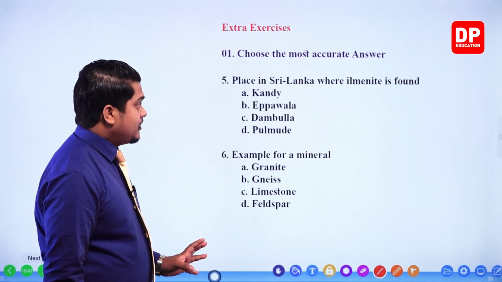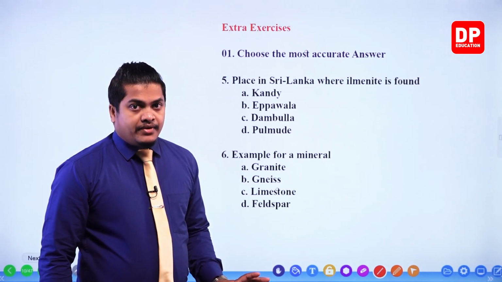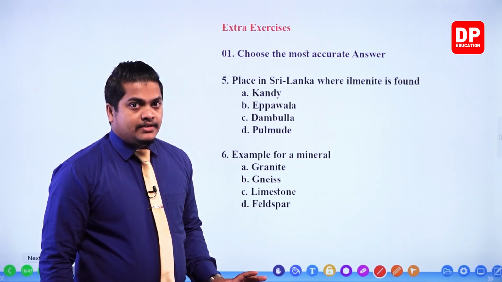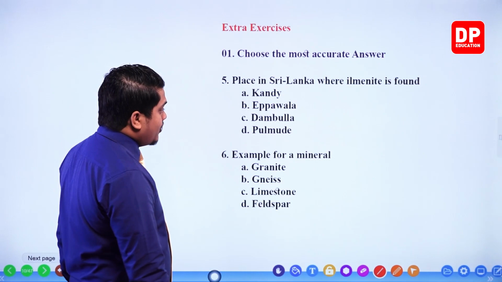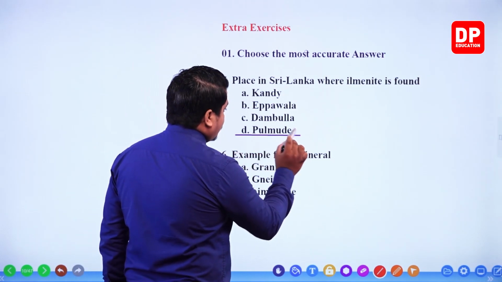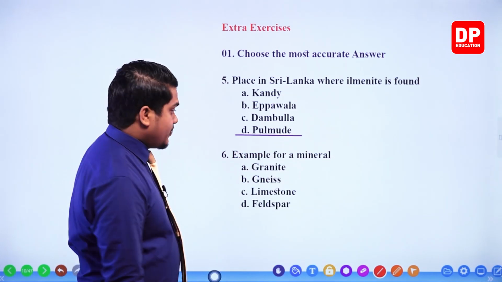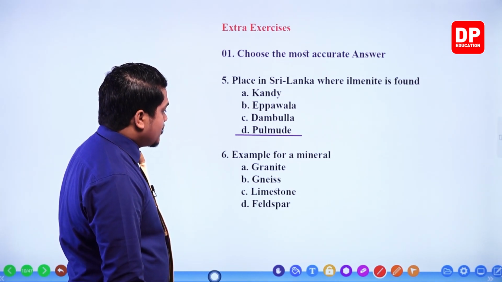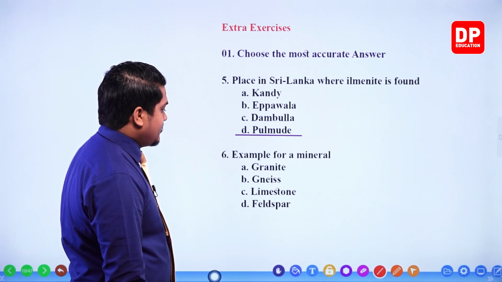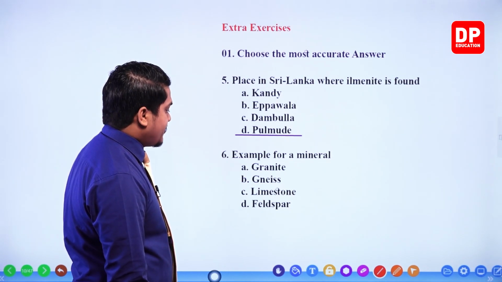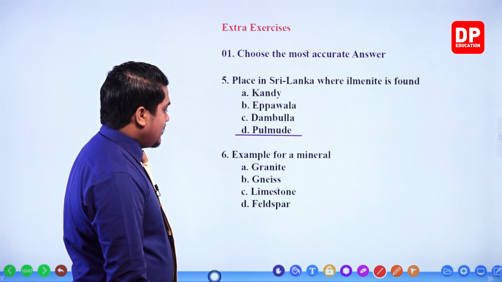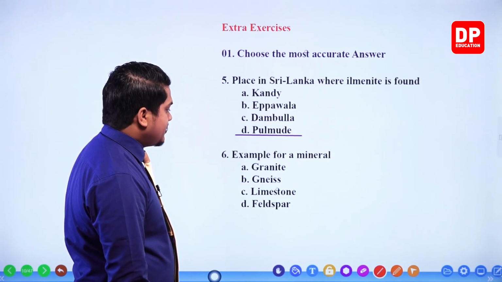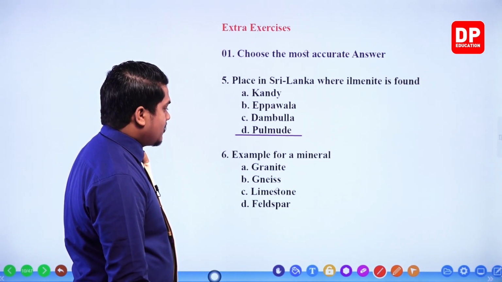In Eppavela, we can find apatite, right? Right, apatite. So Pulmude is the correct answer. Pulmude. Right, then the next question, question number 6. Example for a mineral. Granite, gneiss, limestone, feldspar. So granite is not an example for a mineral.